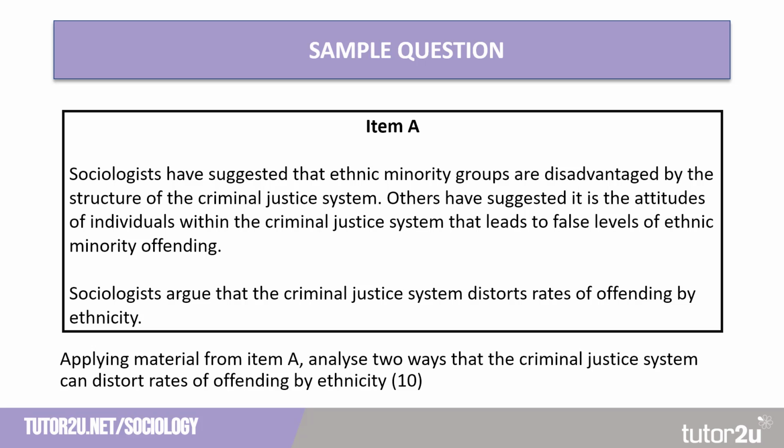So what we need to do is to identify 2 hooks or hints at what we might discuss in our answer to this question. In this item, we've highlighted structure of the criminal justice system and attitudes of individuals within the criminal justice system as 2 ways in which we might develop our response. What we need to do now is apply some sociological concepts and potentially some research findings to those 2 hooks.